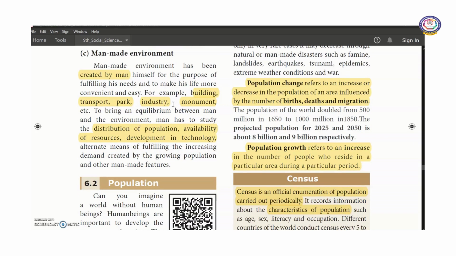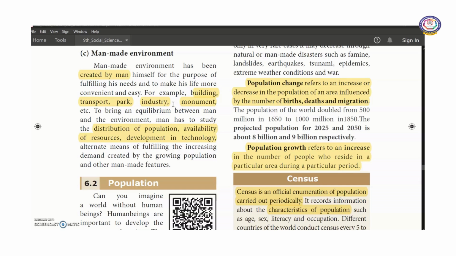Next, man-made environment. Man-made environment has been created by man. Man-made means created by man. For what purpose? It was created to satisfy himself and for the purpose of fulfilling his needs and to make his life more convenient and easy. For example, we can take buildings, transport, parks, industries, monuments. These are all the various creations of man.